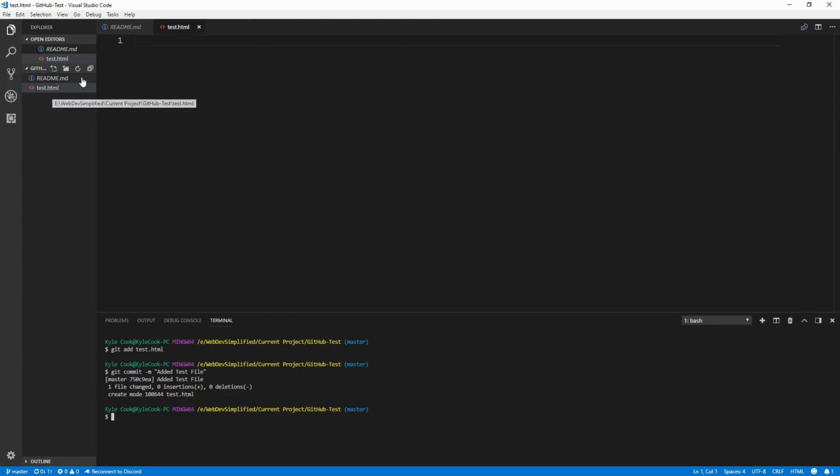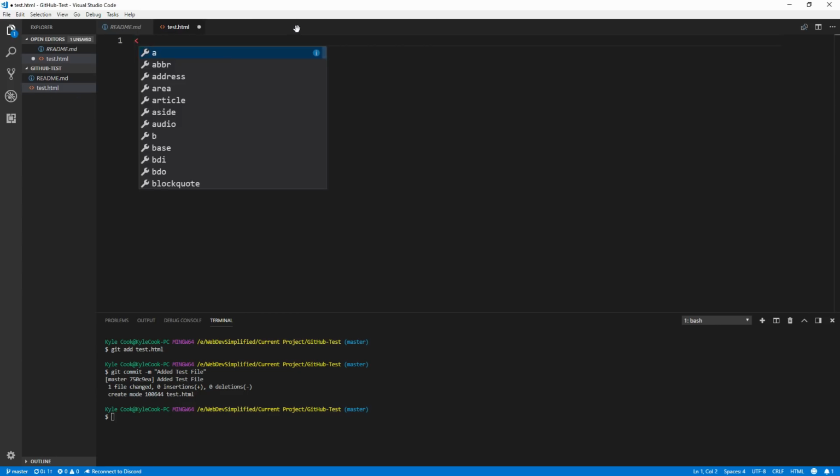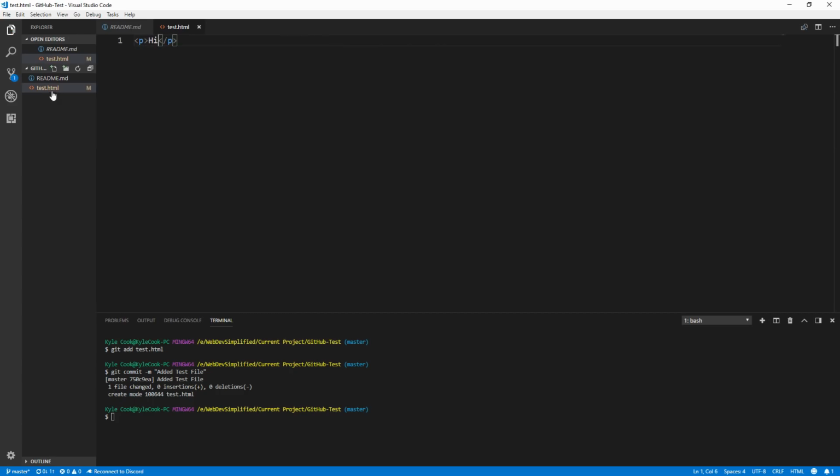Now let's say that we want to edit this test file by adding some content in here. Let's just say we're going to add a paragraph tag, and we're going to put "hi" inside of it. If we save that, we'll see that this will turn yellow or orange, which means that the file has been modified, as you can see by the M. This means that it is different than the current version in GitHub or in Git right now.